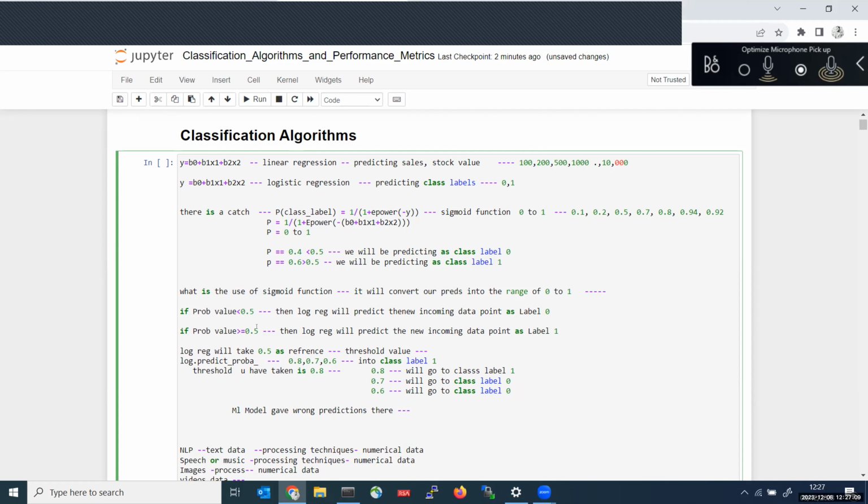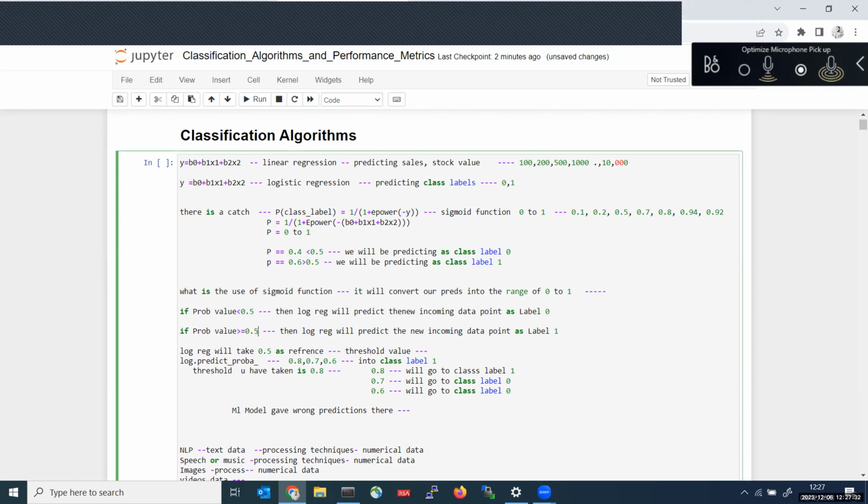By default, logistic regression follows this threshold. If you want to change this threshold value, we can change it.